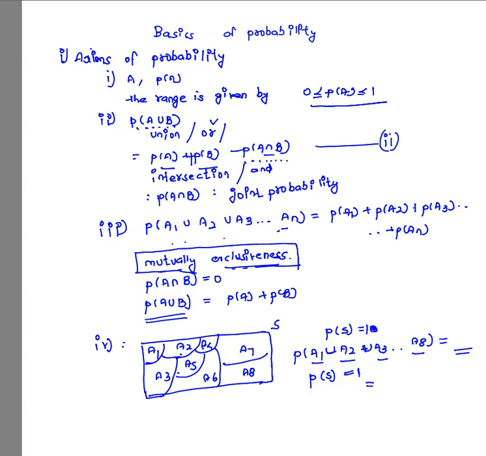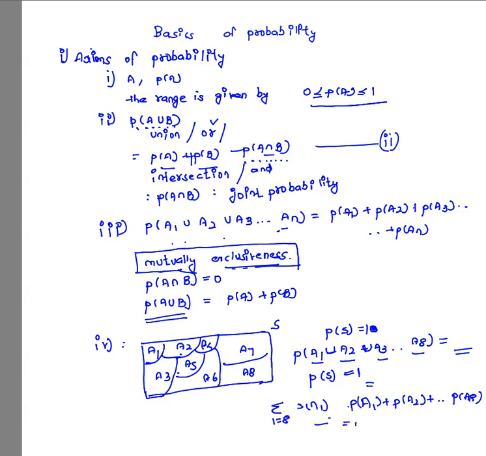So from this, if we apply the definition of mutual exclusiveness in this fourth axiom, we will simply deduce that, since the probability of joint occurrence of any two events is 0, the probability of occurrence of the union of all the events is the sum of the probabilities of occurrence of events A1 to A8. Or simply we can say probability of A1 plus probability of A2 and so on up to probability of A8. Since all the probabilities are added, we will be getting 1.